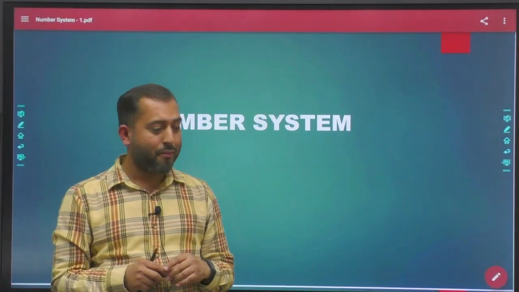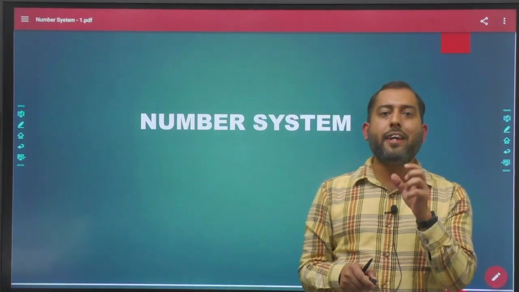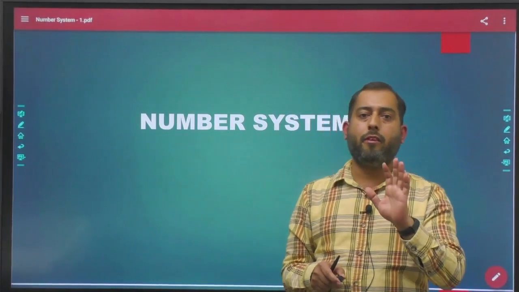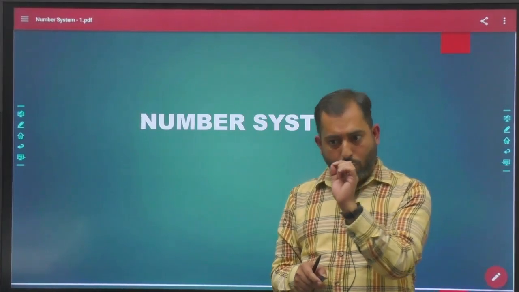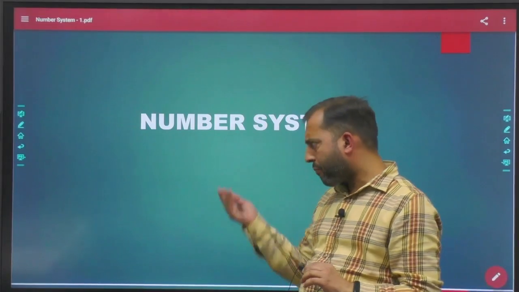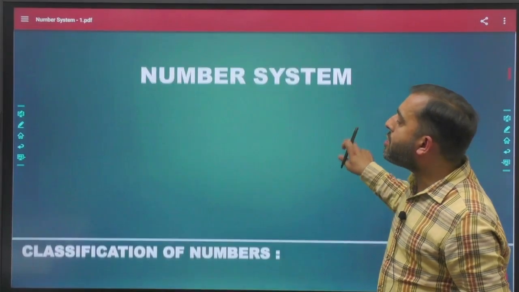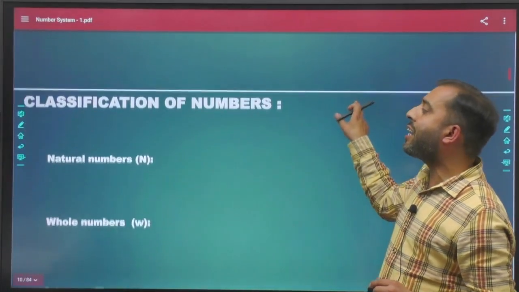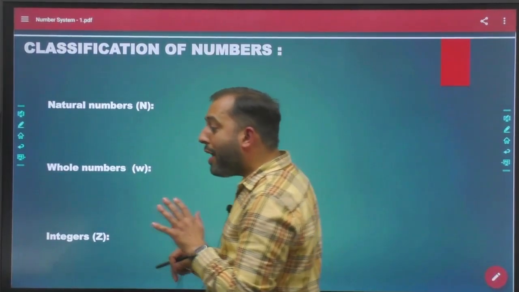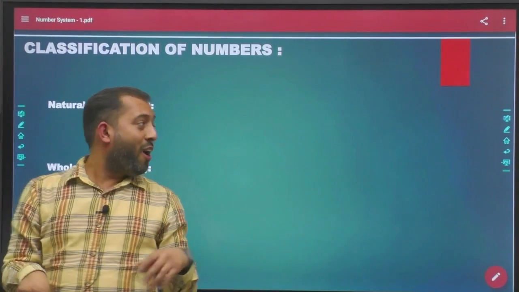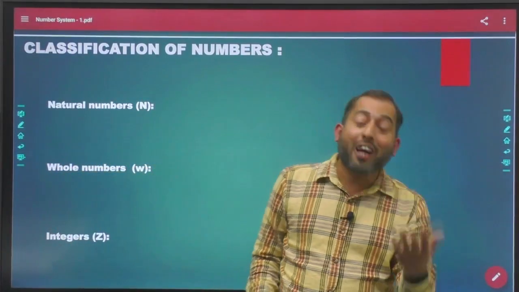Now let's talk about one of the very, very important chapters of CSAT, that is number system. Although appearance wise this particular topic is very easy, sometimes there are problems in the exam that are very hard to handle, right? So let's start this chapter from the very basic. The first thing that we should learn under this is the classification of numbers. I hope you all are well aware of what are natural numbers, whole numbers, and integers.